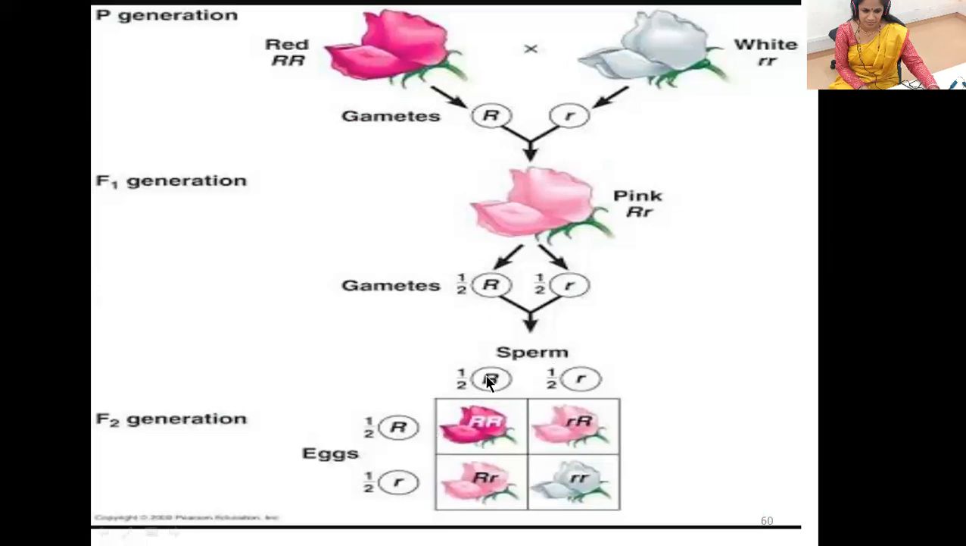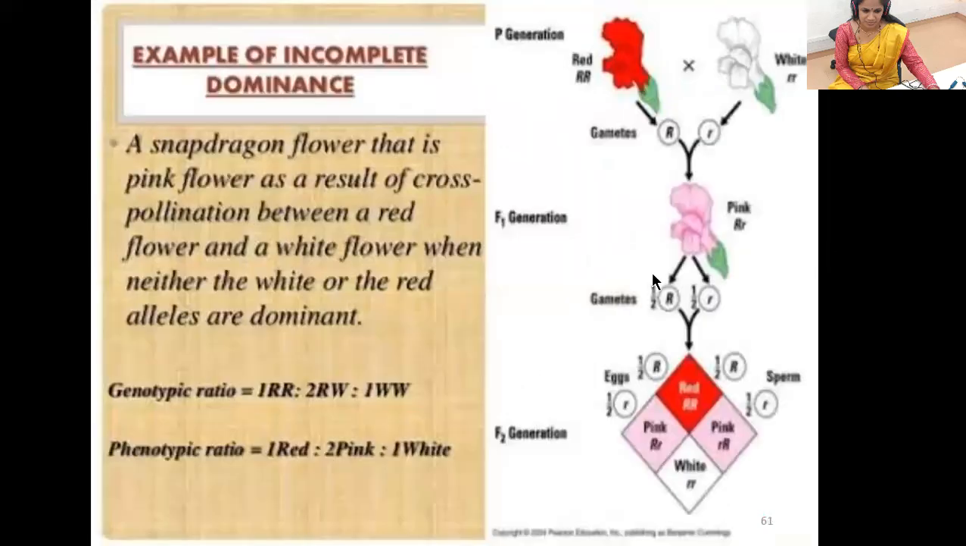When these are crossed, we got capital RR, which is red; capital R and small r, this is pink; small r and capital R, this is the pink intermediate between the two colors; then small r and small r, we got the white flower. So this is the cross of incomplete dominance. A snapdragon pink flower is the result of cross-pollination between a red flower and a white flower when neither the white nor the red allele is dominant. It means that it is a slight deviation from Mendelism.